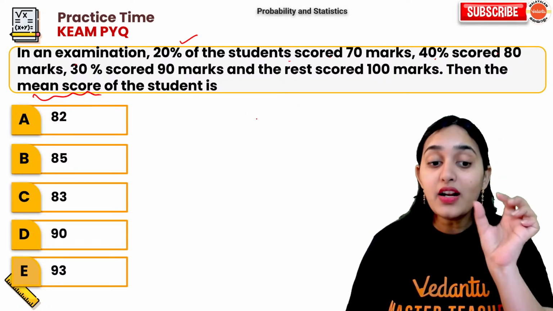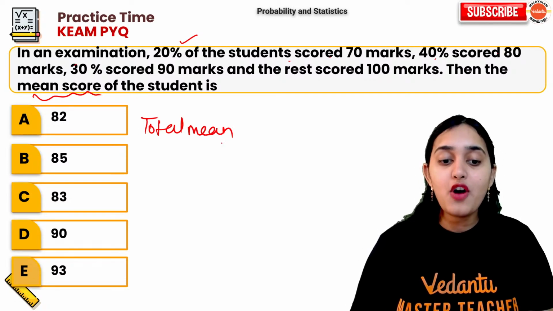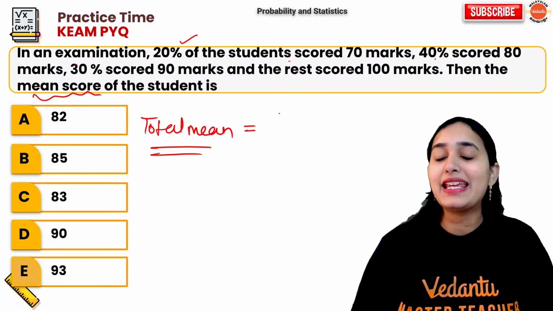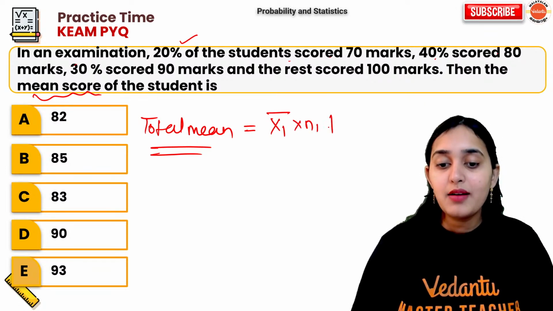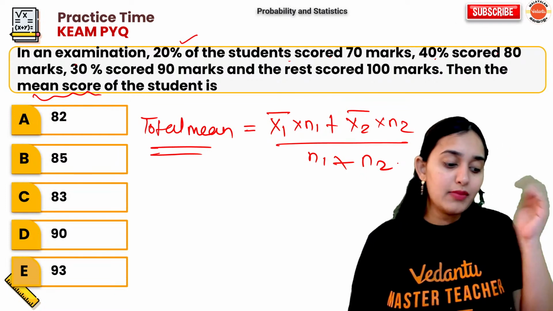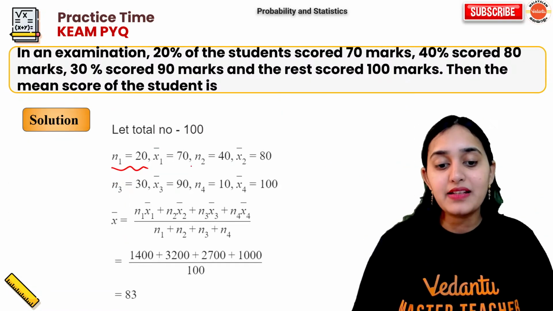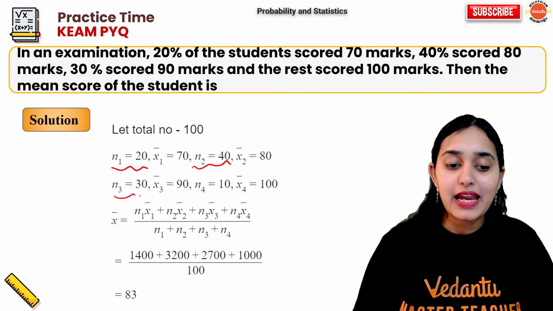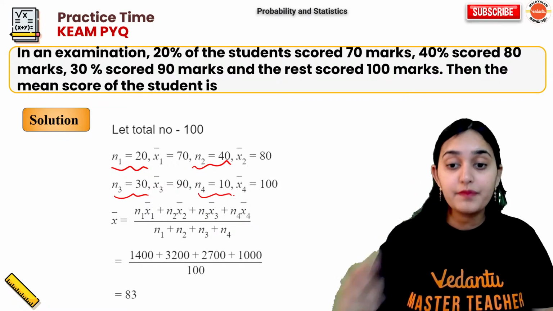So, total mean question. Total mean. What is the formula for total mean? Total mean is x1 mean into n1 plus x2 mean into n2 upon n1 plus n2. That formula we will use here. So they have given n1 20%, n2 40%, n3 30%, n4 10% of the students.